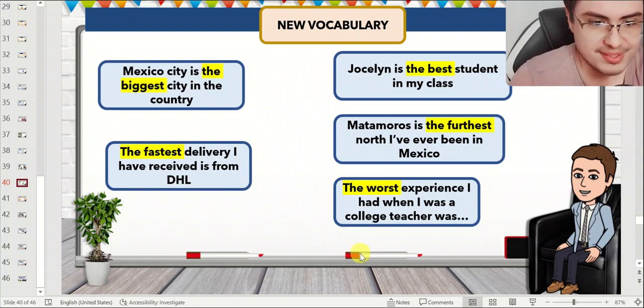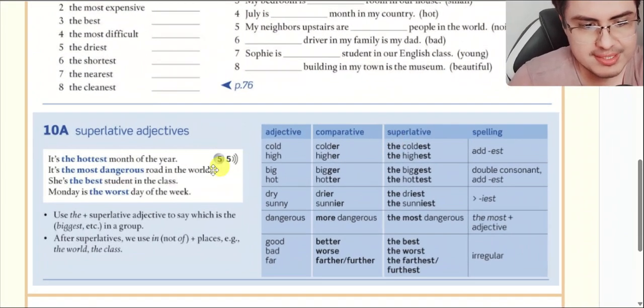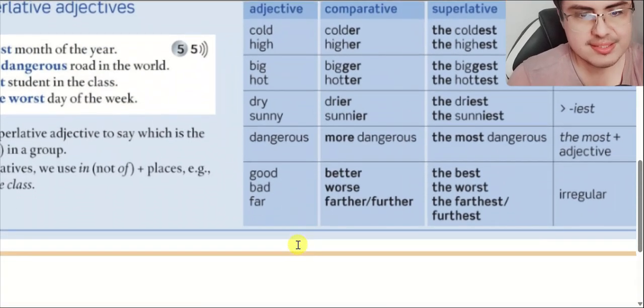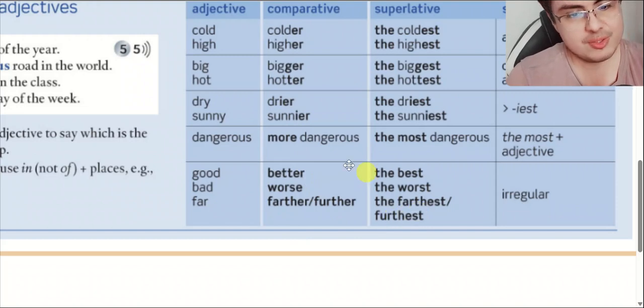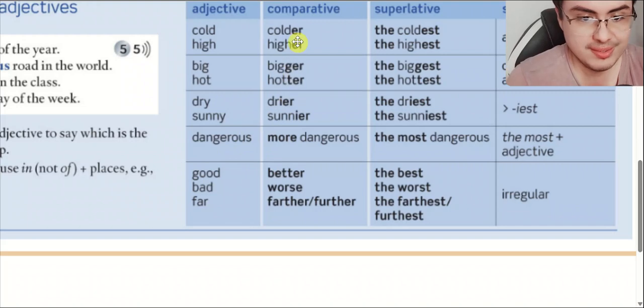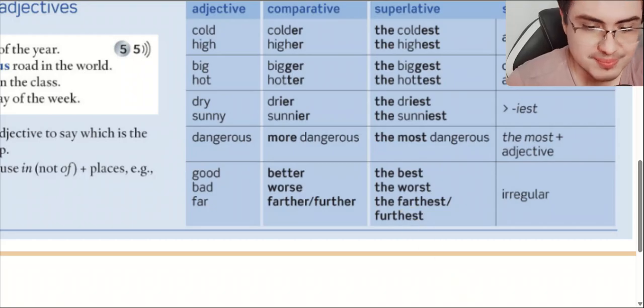Okay? Eso lo puedes encontrar aquí en la plataforma en Canvas. Aquí tienes la explicación. Hay 3 adjetivos que cambian completamente cuando hablamos en el comparativo o en el superlativo. So, good becomes better in the comparative form, and it becomes the best in the superlative form. Bad becomes worse and the worst. Far can be farther or further, or the farthest and the furthest. So we're going to take a look at the differences between these two.